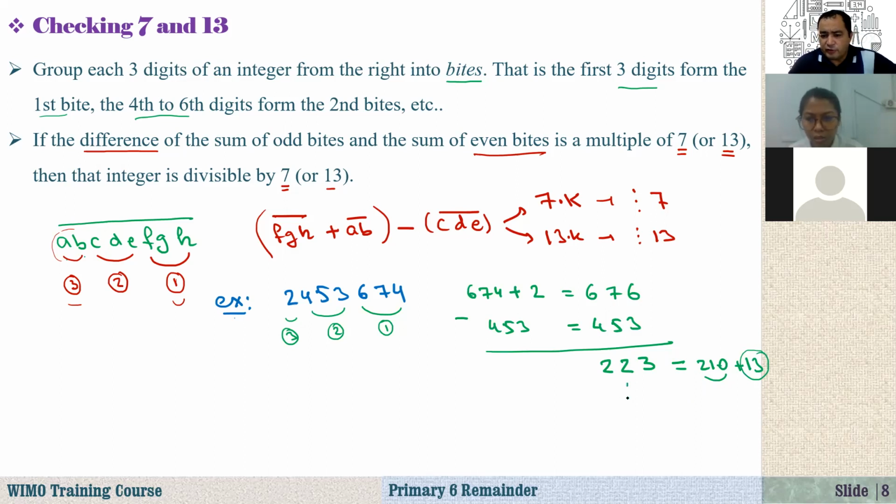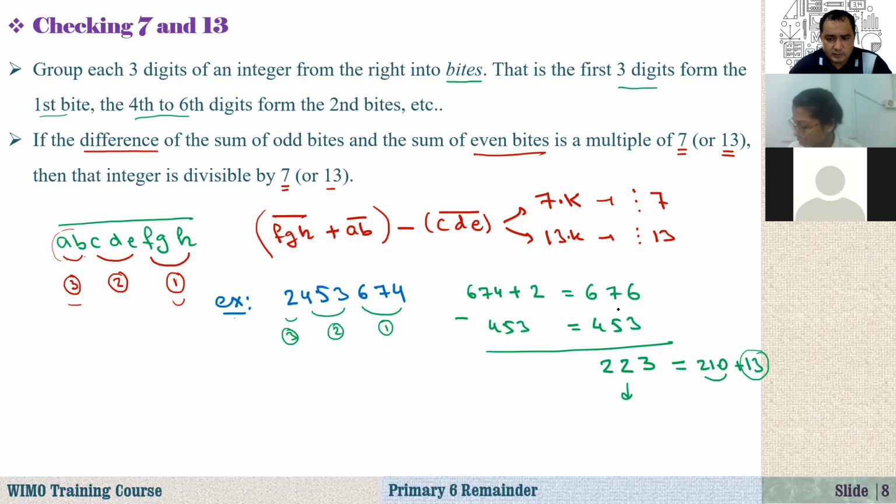And how about with 13, for example? Is it divisible by 13 with long division? We can check this. Okay, long division.